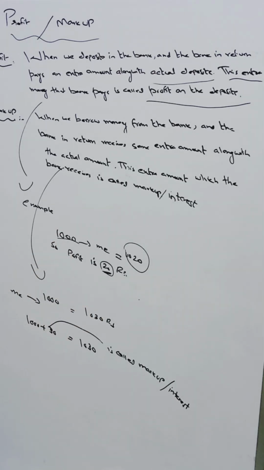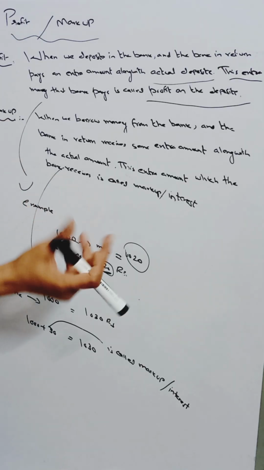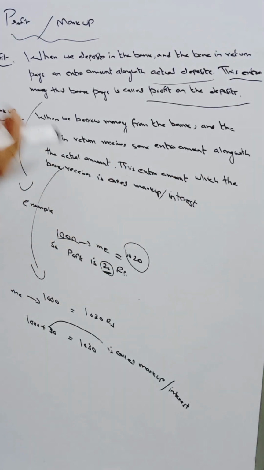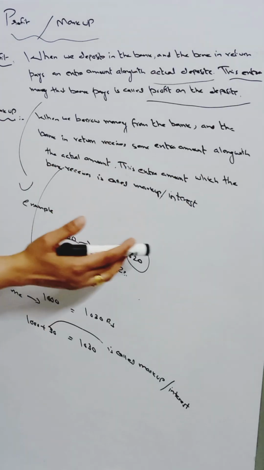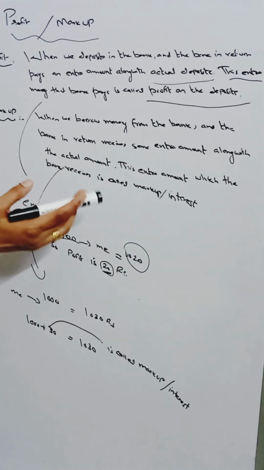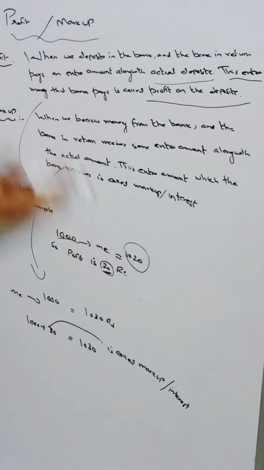Now next, markup, or you can say interest. When we borrow money from the bank to do a lot of work, like to do business or for our child's education, and the bank in return receives some extra amount along with the actual amount from us, this extra amount which the bank receives from us is called markup or interest on the actual amount.